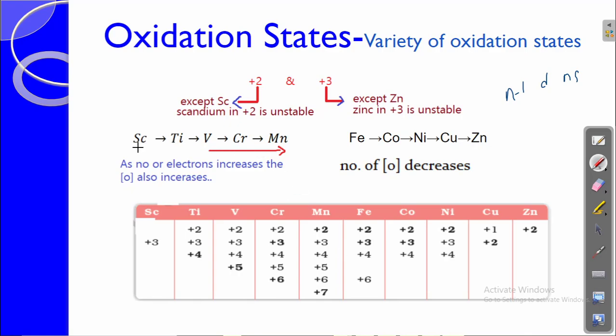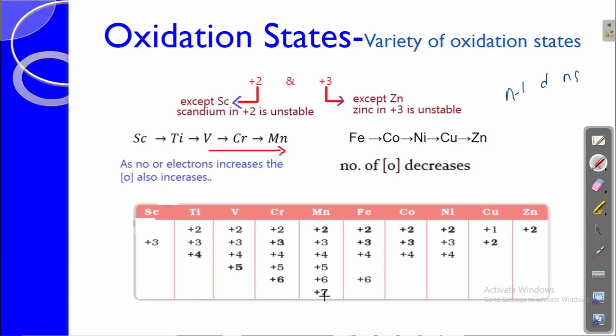In this video we are going to talk about the 3d series. When we go from scandium to manganese, the number of oxidation states increases, from 2 to 7.